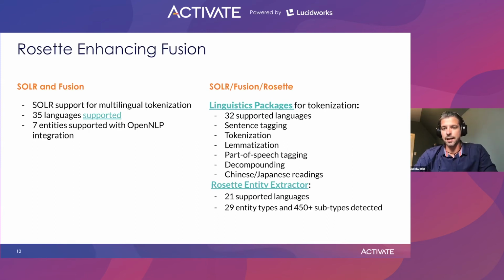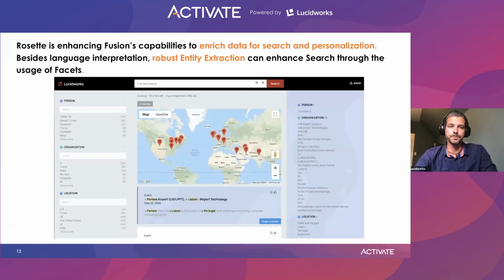They can do sentence tagging, tokenization, lemmatization, some of the terms we talked about earlier, part of speech tagging, decompounding, and Chinese and Japanese readings. For the entity extractor, it's even more powerful because it brings support for 21 languages, and it also brings support for extracting 29 entity types, and an even richer 450 subtypes, which are very needed in those languages and can add a lot more depth to the level of entity recognition we can go into. So let's talk a little bit about what that user experience could look like.